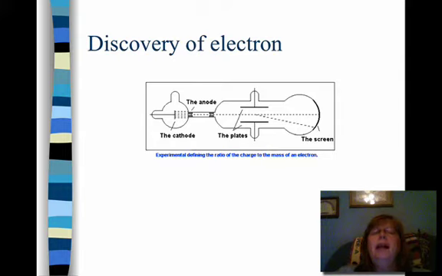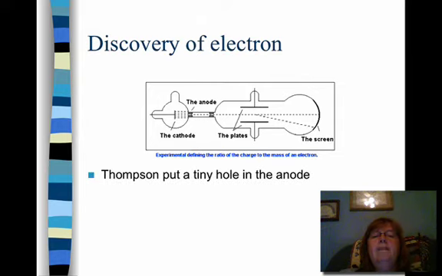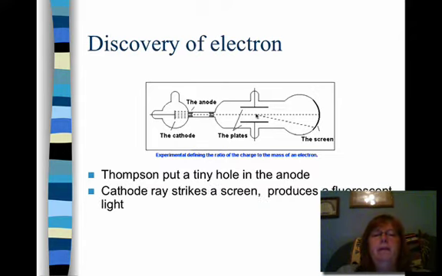J.J. Thomson had a really sophisticated cathode ray tube. What he did is he put a tiny hole in the anode to allow just a small stream of these cathode rays to come through. So these cathode rays would then come down, and he put some material at the end of his cathode ray tubes that would fluoresce when the cathode rays would hit it. So now he can see exactly where the cathode rays are hitting.